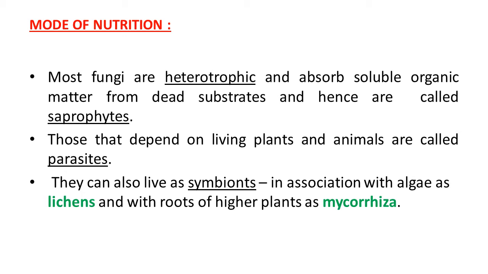So we can say lichen is a combination of algae and fungi. The mutually beneficial relationship is observed here. Algae provide food to the fungus and the fungus provides moisture and shelter. And the roots of some higher plants show mycorrhiza.